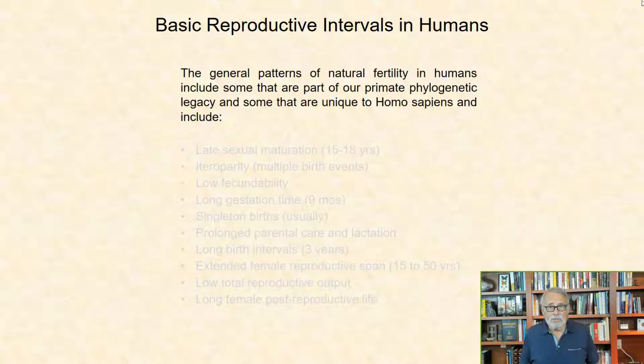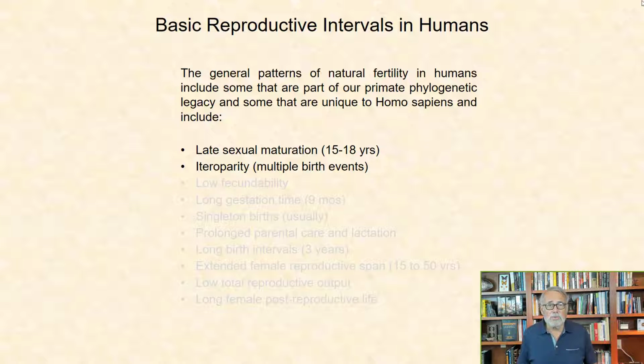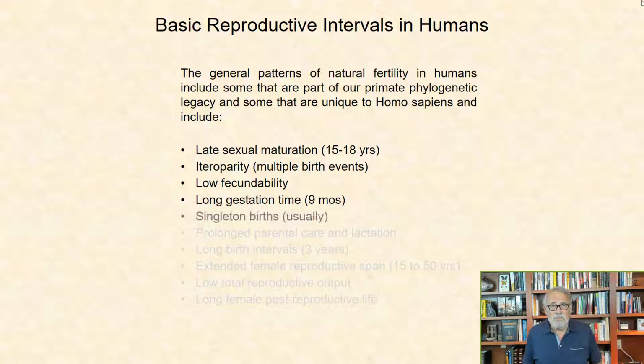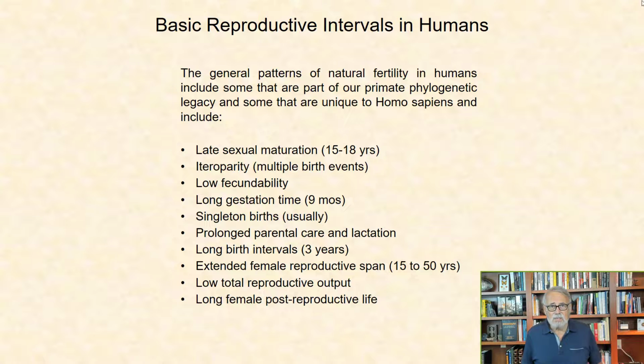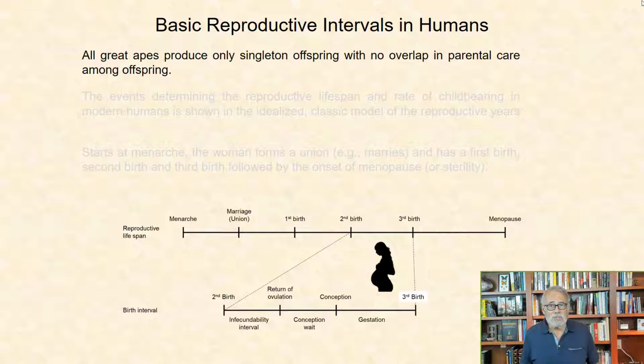and some that are unique to Homo sapiens, and include late sexual maturation, that is from 15 to 18 years, heteroparity, that is multiple birth events, low fecundity, long gestational time, that is 9 months, singleton births usually, prolonged parental care and lactation, long birth intervals around 3 years, extended reproductive span from ages 15 to around 50 in women, low total reproductive output, and long post-reproductive life for females. All great apes produce only singleton offspring with no overlap in parental care among offspring.